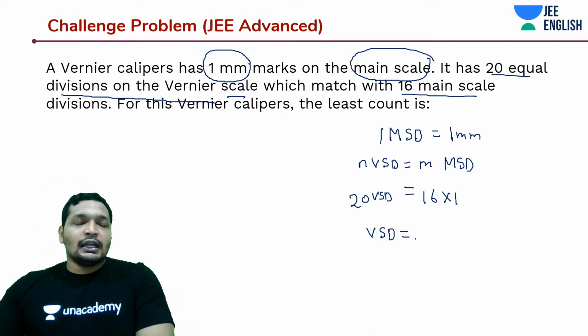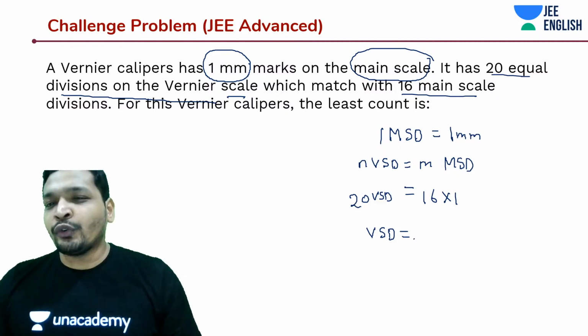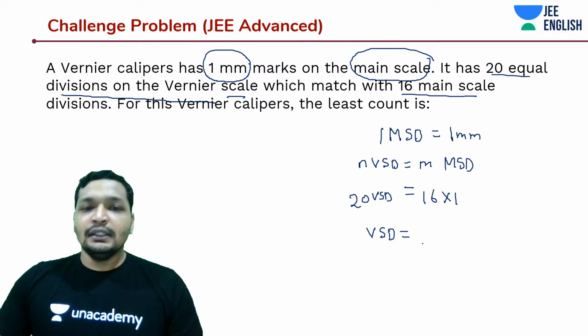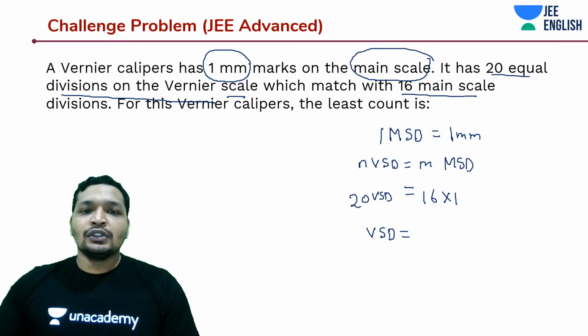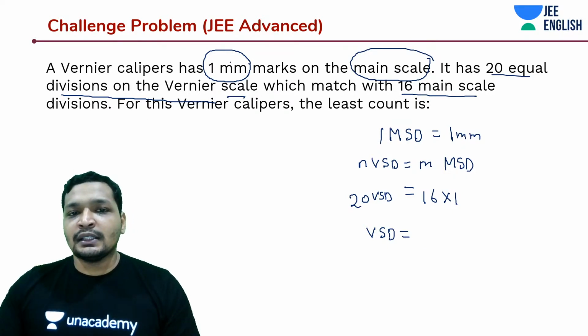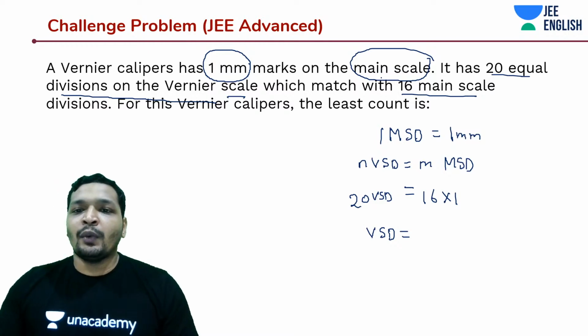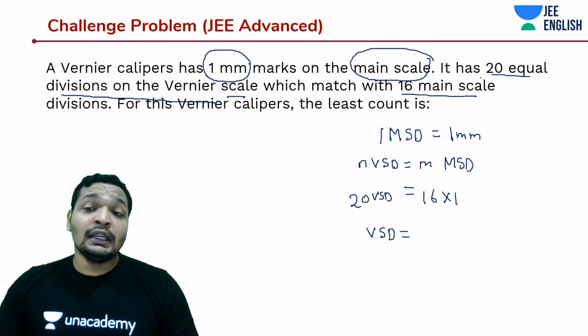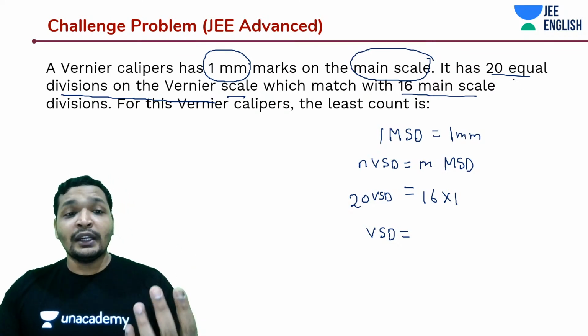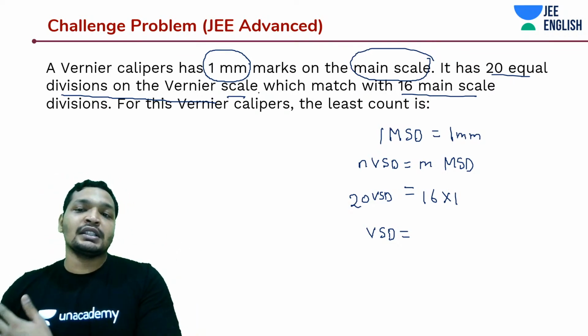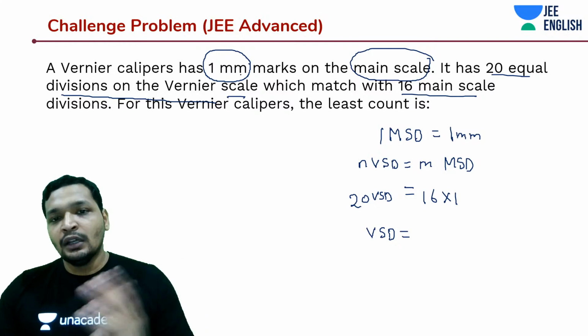One more thing, guys. You could have directly intuited the answer. One thing is it should be less than 1 mm, because main scale division reading is 1 mm. And 20 divisions on the Vernier scale are matching with 16 main scale divisions. Of course, it has to be less than 1 mm.